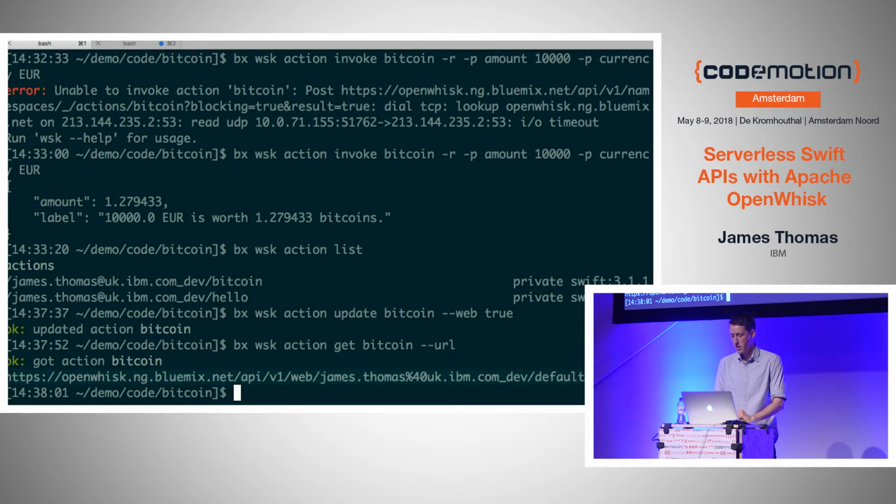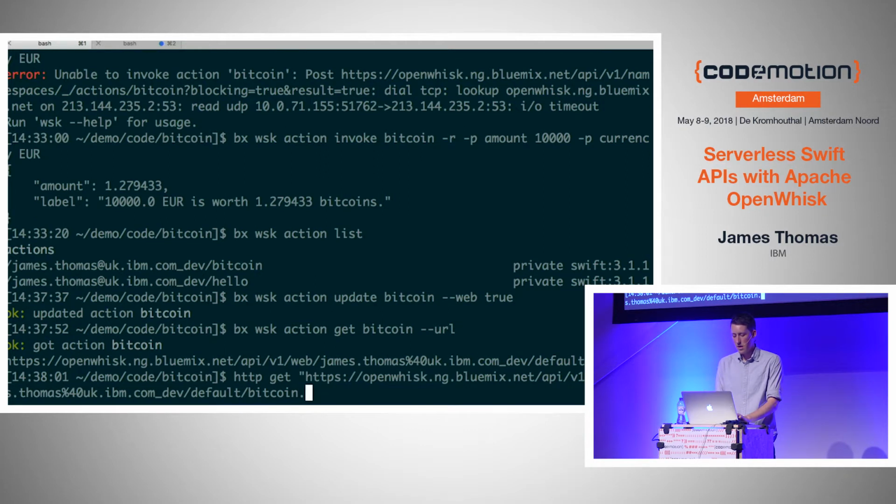So now I can try and invoke that. I have a little utility in my shell, and I can make command line requests just by typing HTTP GET. I type the URL and say I want back some JSON. The way you pass parameters, obviously, is just to use query parameters in the URL. So I need to pass in the amount. Let's do 10,000, and let's do currency equals US dollars.